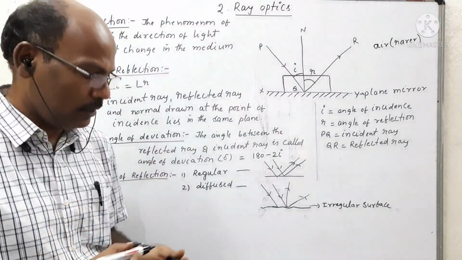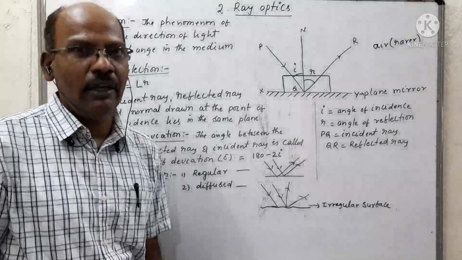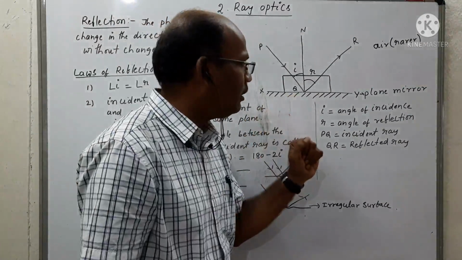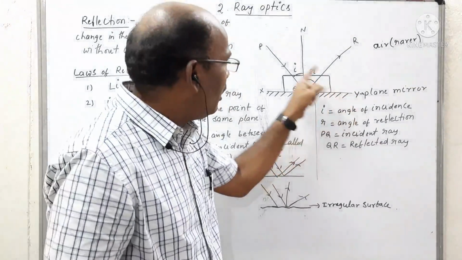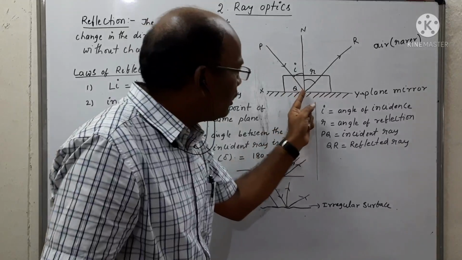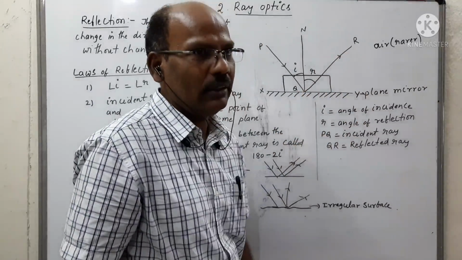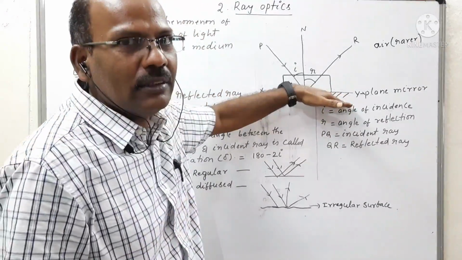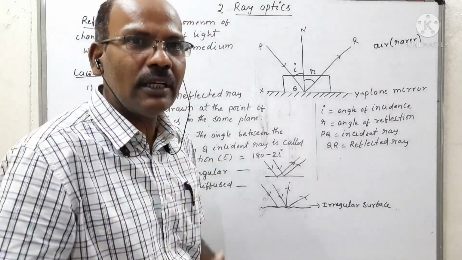Second law of reflection. Coming to what is deviation angle or angle of deviation. Suppose we are observing that due to the presence of a plane mirror, the incident ray PQ gets reflected in the path of QR. In the absence of the plane mirror, what is the path of the incident ray?